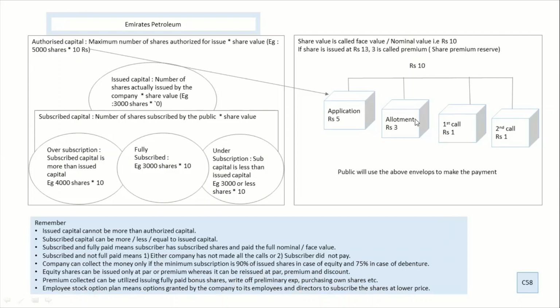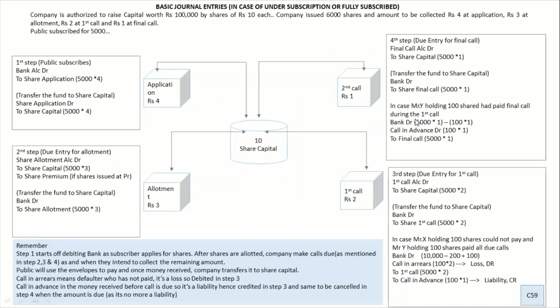Now let's move on to the next slide, the most important slide. Over here, you're going to learn what the journal entries are. I always tell students that your chapter is based on 4 journal entries ideally. 4 pillars, 1, 2, 3, 4. And how they are similar, I will explain to you.